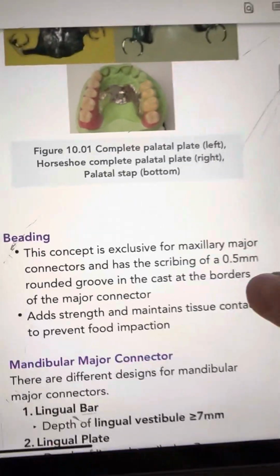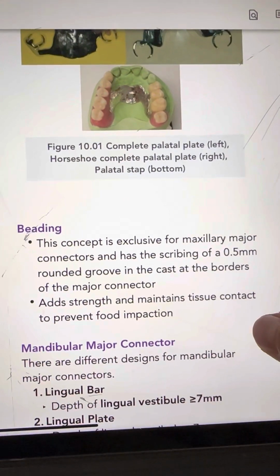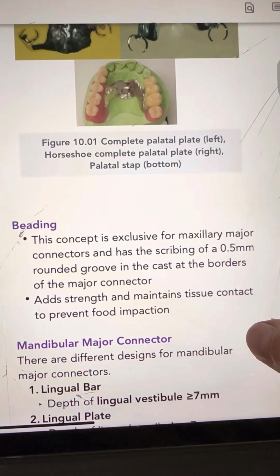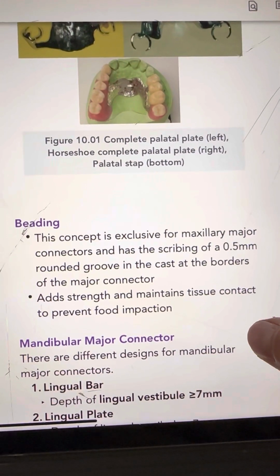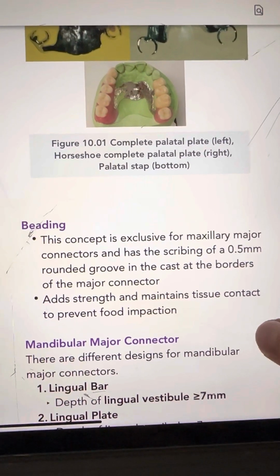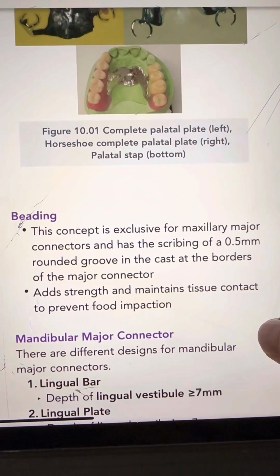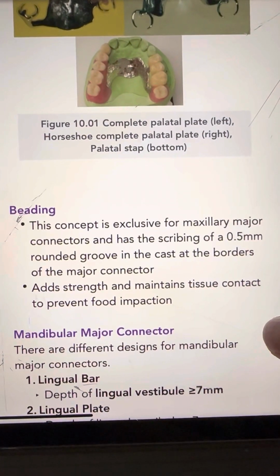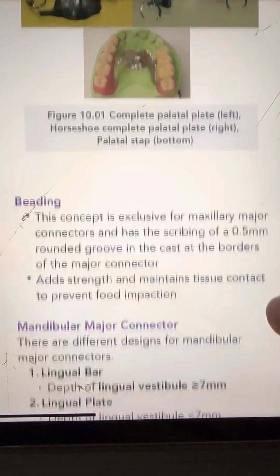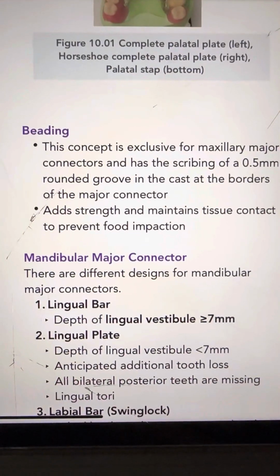Beading. This concept is exclusive to maxillary major connectors and involves a 0.5 mm rounded groove at the borders of the major connector. It adds strength and maintains tissue contact to prevent food impaction.